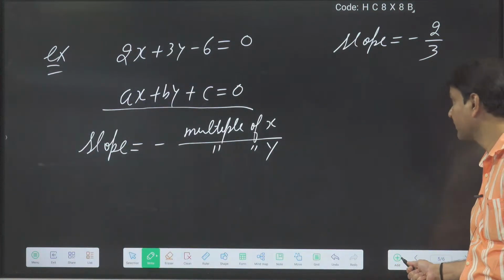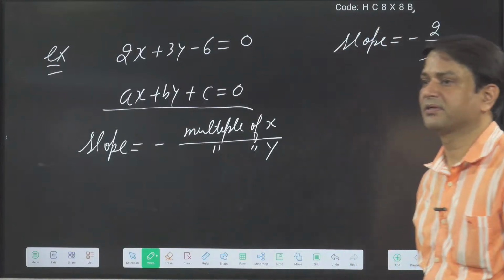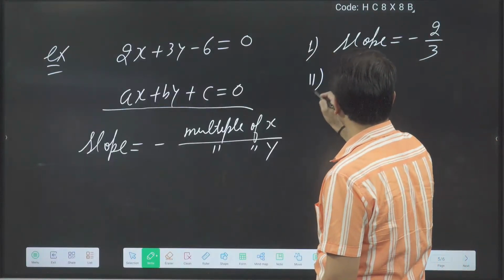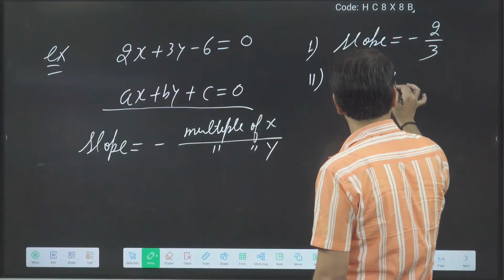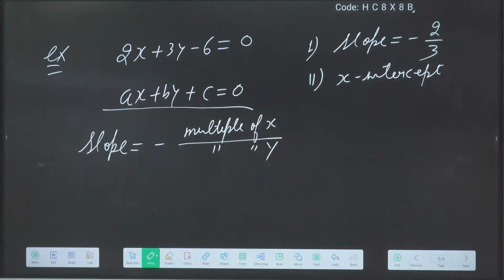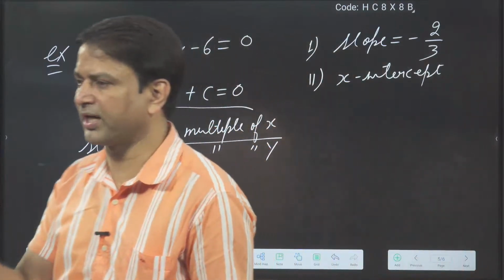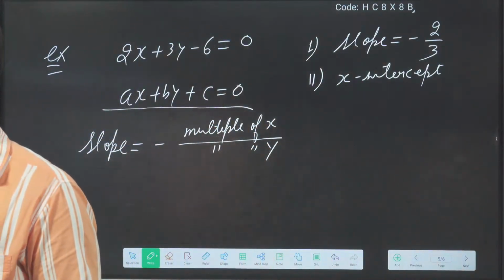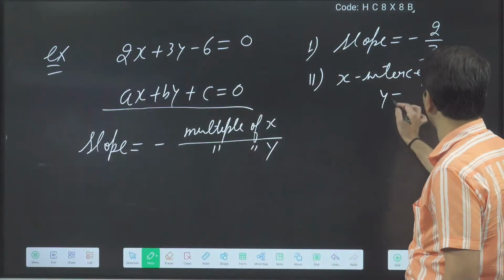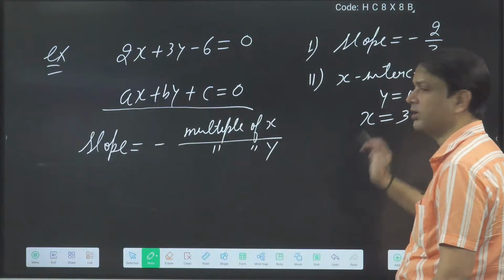Okay. So what is the x-intercept? Slope everybody got. Without converting into the standard form, directly we can say minus of multiple of x upon multiple of y. For x-intercept, we will put y is equal to 0. When I put y is equal to 0, x is equal to 3. So x-intercept I got 3.